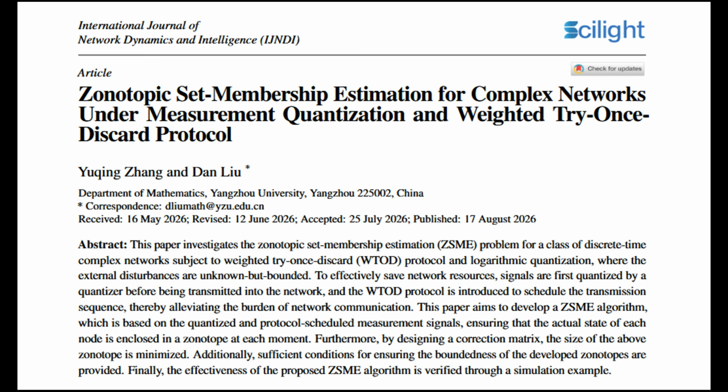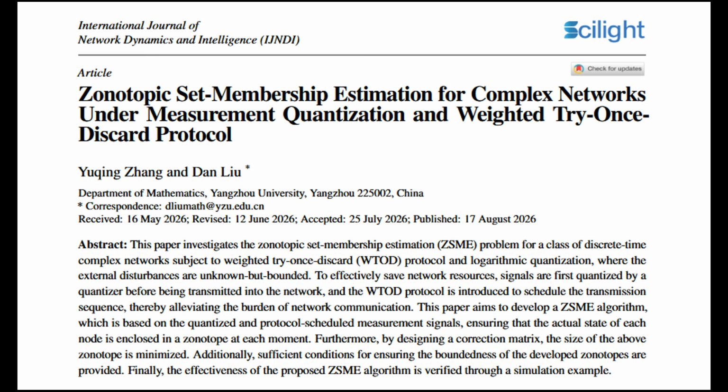For the ultimate test, accuracy, the RMSE numbers. The authors measured estimation accuracy using the root mean square error, RMSE, a standard metric where lower numbers mean better tracking. They compared their proposed method against 3 alternative scenarios. Ideal scenario, infinite bandwidth, with no quantization and no transmission delays. The system achieved an impressive average error of 0.4023. This is the theoretical gold standard.